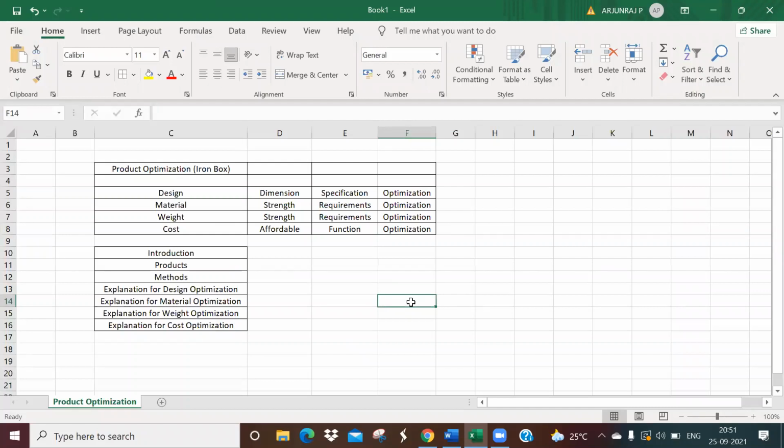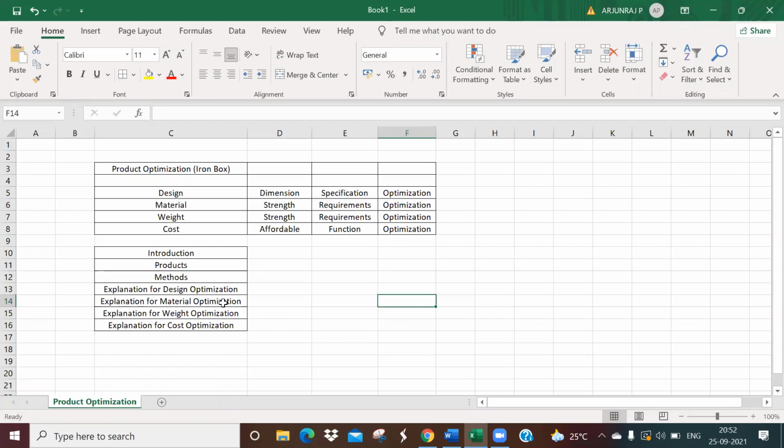Say for example, the iron box. You can take the time and see how you can optimize it, or even take some things which have already been optimized. Maybe you can take some references from the internet. Maybe you can Google it and see how they have done it previously for those products. Even apart from these seven products, you can take some simple examples. So you have the table nowadays.